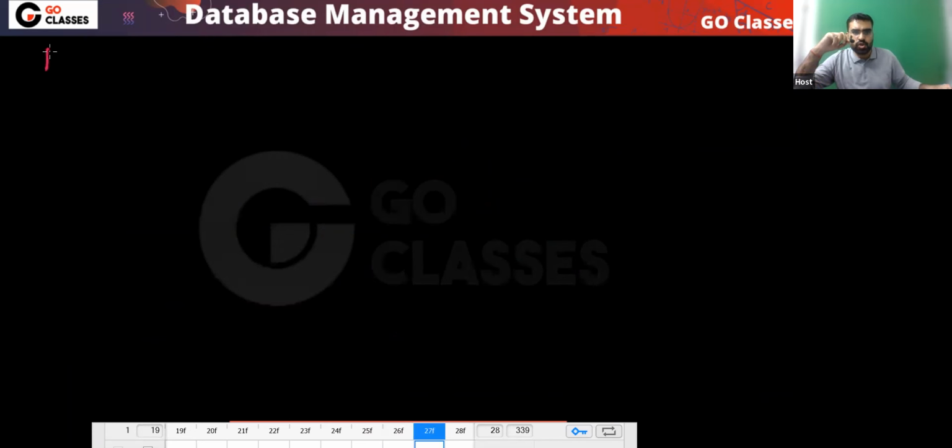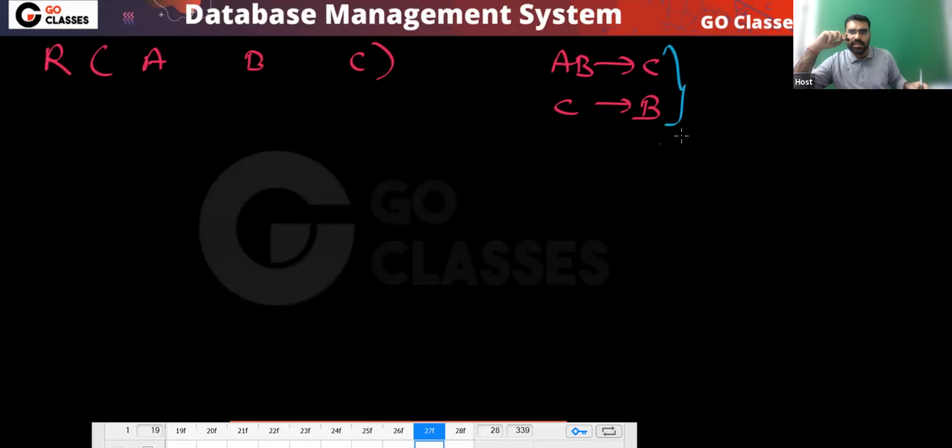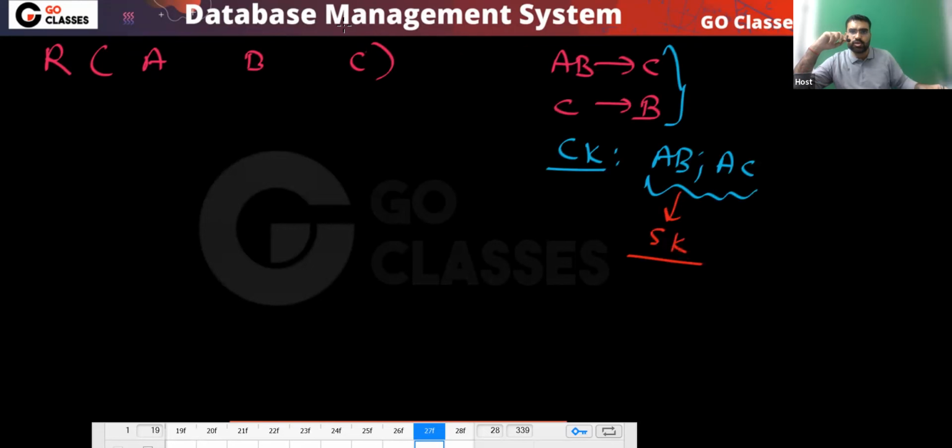So you have a relation R in which you have three attributes A, B, C, and the question is saying that AB determines C and C determines B. Now, can you notice what is the candidate key? Can anyone tell me what is the candidate key? So AB is a candidate key, AC is a candidate key. Can I call them super keys also? Of course, they are super keys also. Now, because they are super keys, they can never create redundancy.